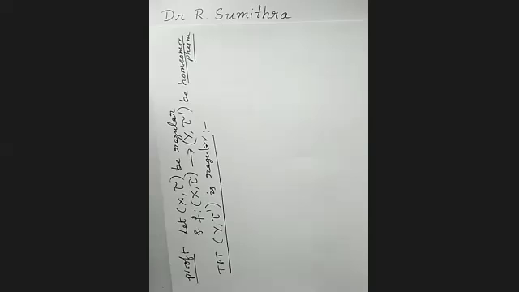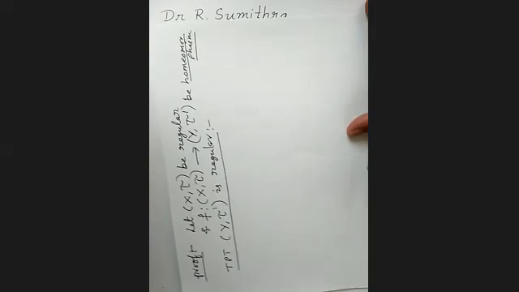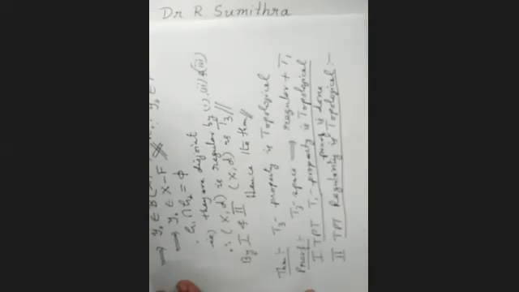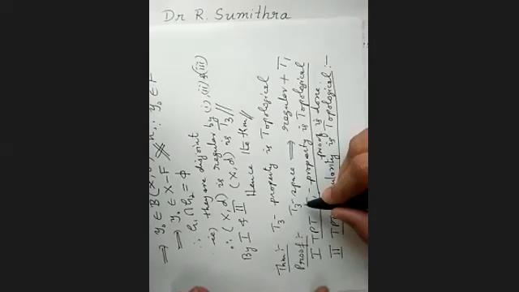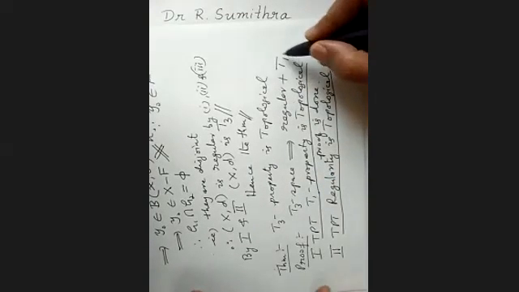We are proving the next theorem. The next theorem is: the T3 property is topological. So we are going to prove that the T3 property is topological. What is T3? T3 is nothing but regular and T1.